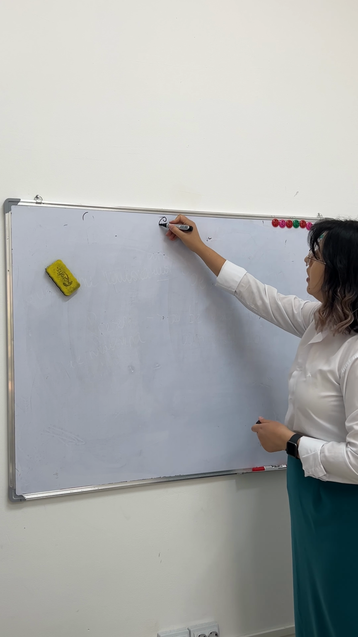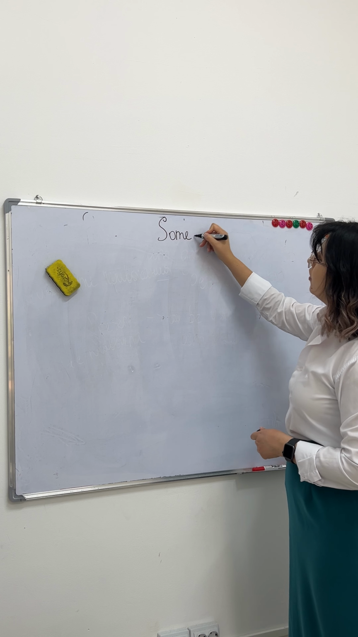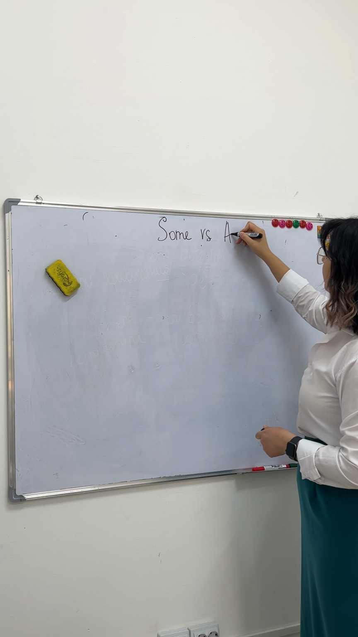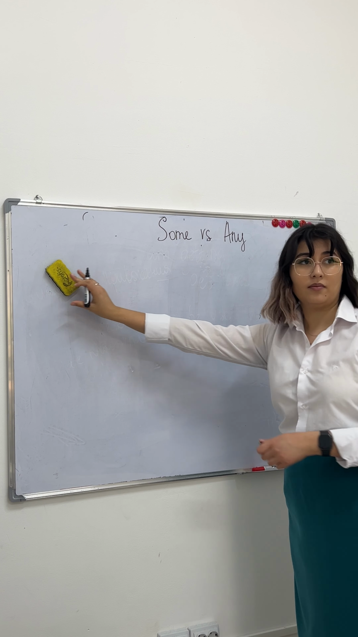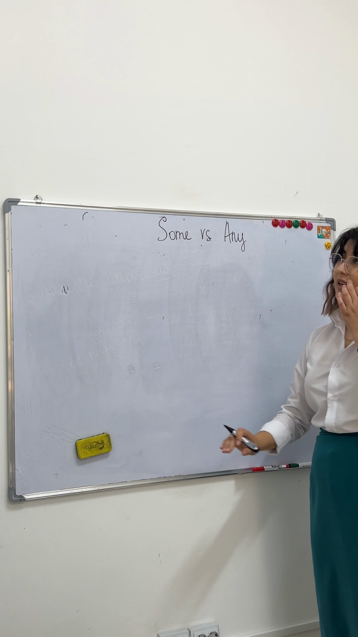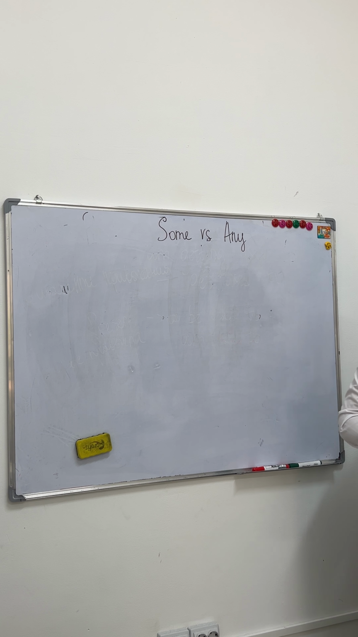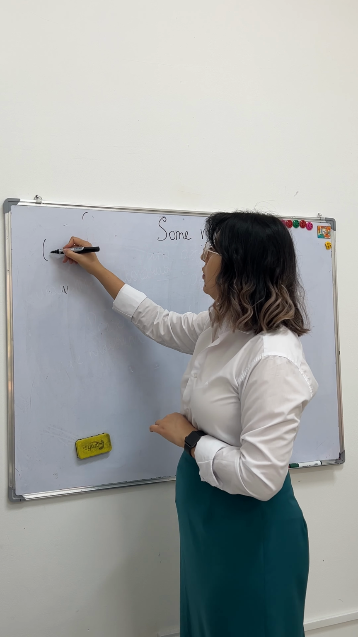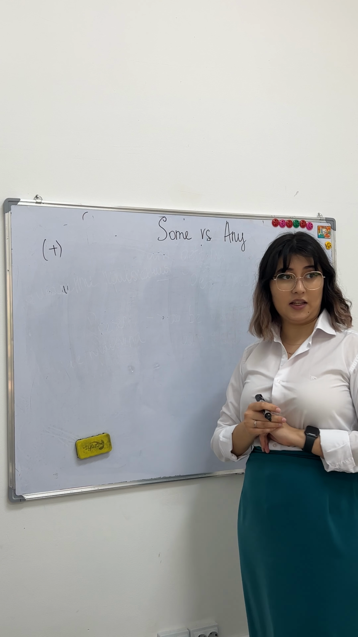We are going to talk about some versus any. So we use some and any when we talk about number of something. Usually we use them to talk about something uncountable. Okay, so do you remember the difference between countable and uncountable? All right, so usually we use some for positive sentences.